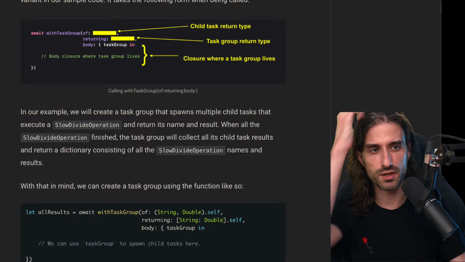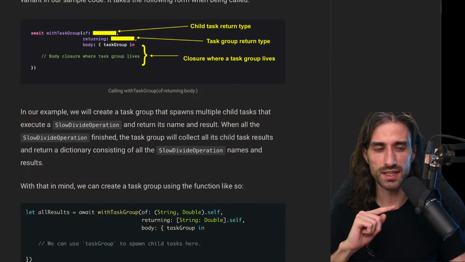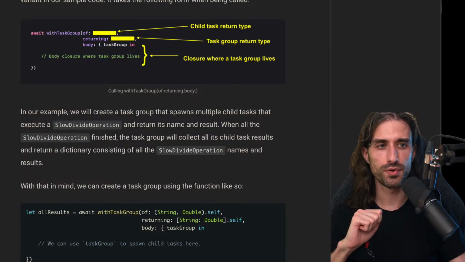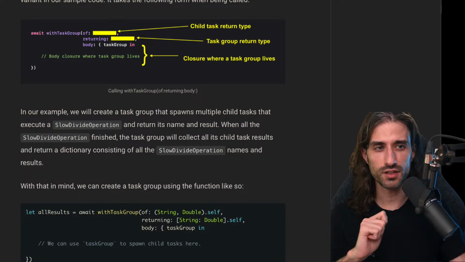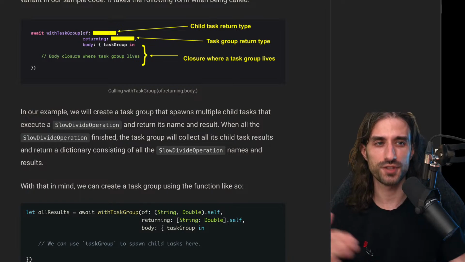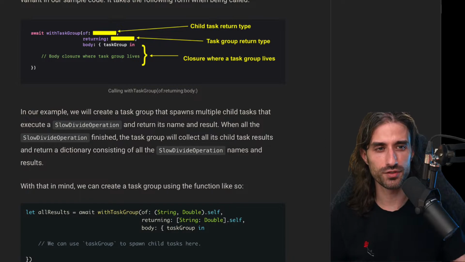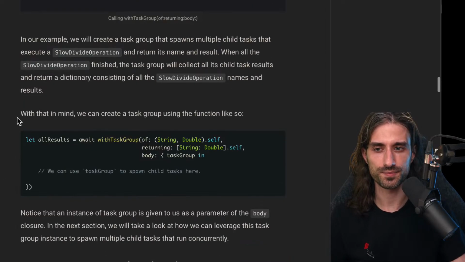It's important because, as we're going to see later, the order in which the task group returns its values is not the order in which the child tasks were created. That's why most of the time you want to have a dictionary in order to know which result corresponds to which input. But I'll explain that a bit later.